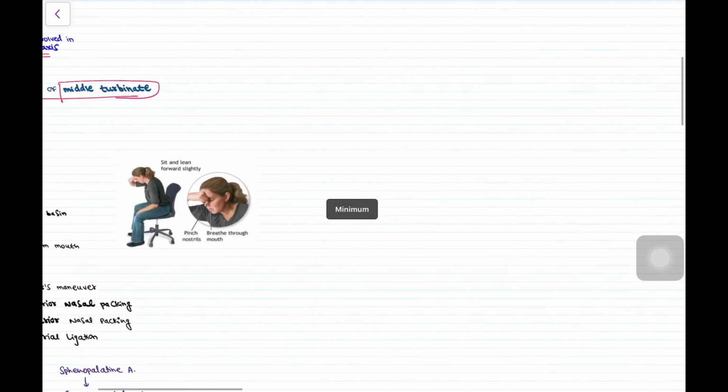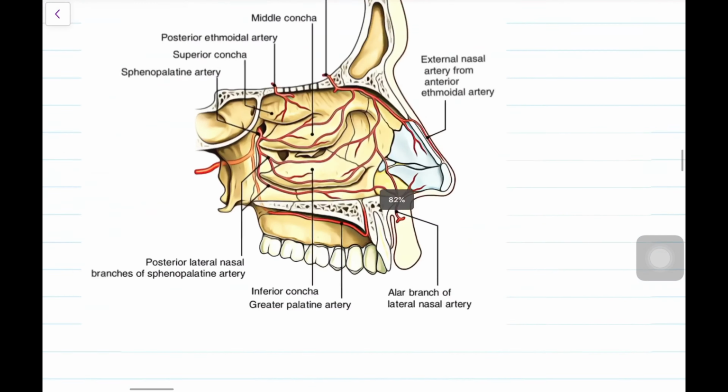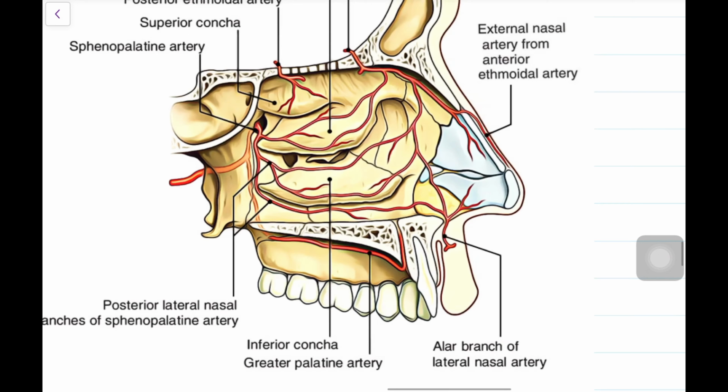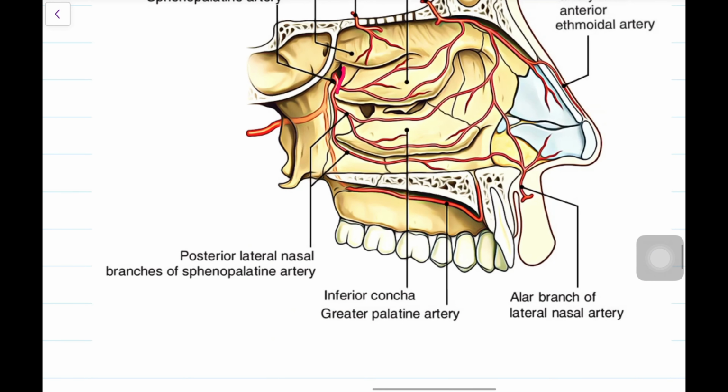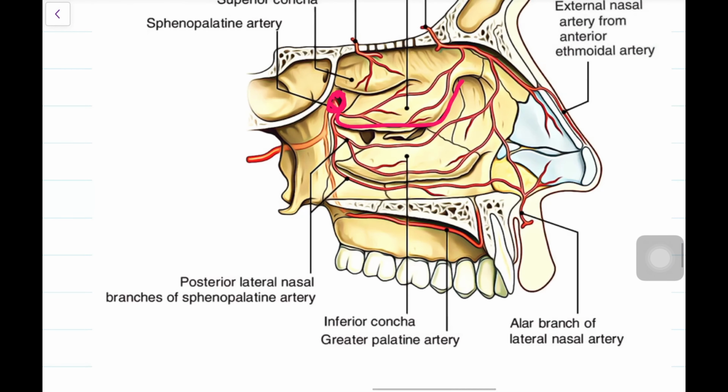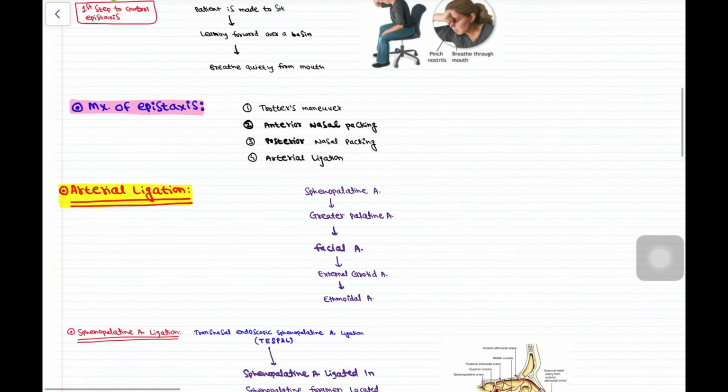So the most common artery involved in anterior and posterior epistaxis is the sphenopalatine artery, and the location of the sphenopalatine artery is here. This is the middle turbinate, okay? And the posterior part of the middle turbinate is the sphenopalatine foramen, in which this artery is located, okay? So this is the sphenopalatine artery in the sphenopalatine foramen.